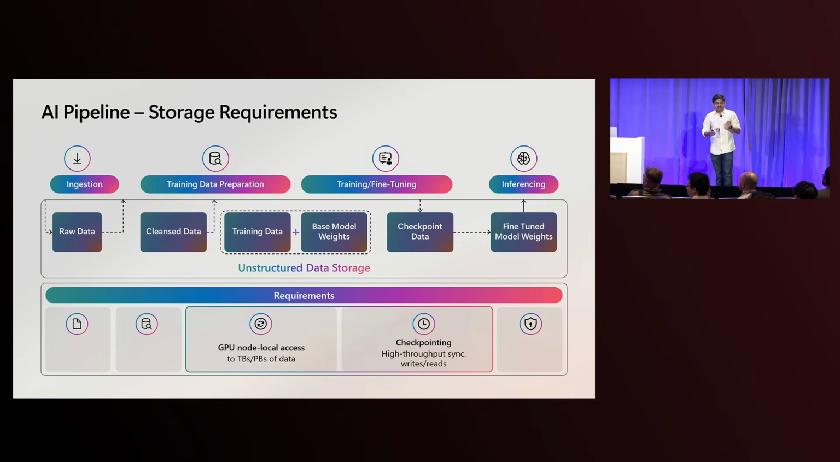First, the pipelines with expensive GPUs need efficient access to terabytes and petabytes of data, indicated as node local access. Second, the access mechanisms need to be extremely fast for both reads and writes to support checkpointing and bring the data back from those checkpoints. Addressing these requirements is vital for AI development as they directly impact the efficiency and success of your AI models.